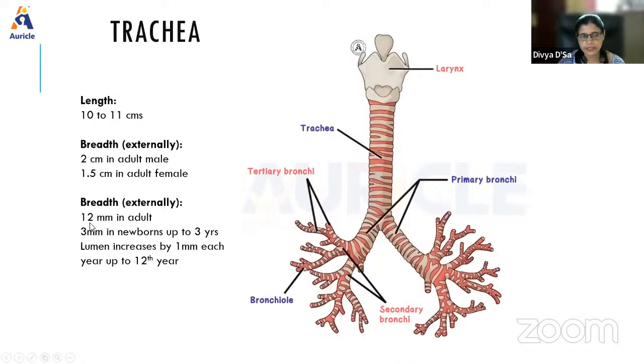The internal diameter is 12 millimeters in adults and 3 millimeters in newborns up to 3 years. This is of very much importance, because during surgeries, when we use the endotracheal tube, this lumen size is very important when we pass a tube. It is usually 3 millimeters in newborns and remains so up to 3 years, and every year it increases by 1 millimeter up to the 12th year. After that, it remains constant.